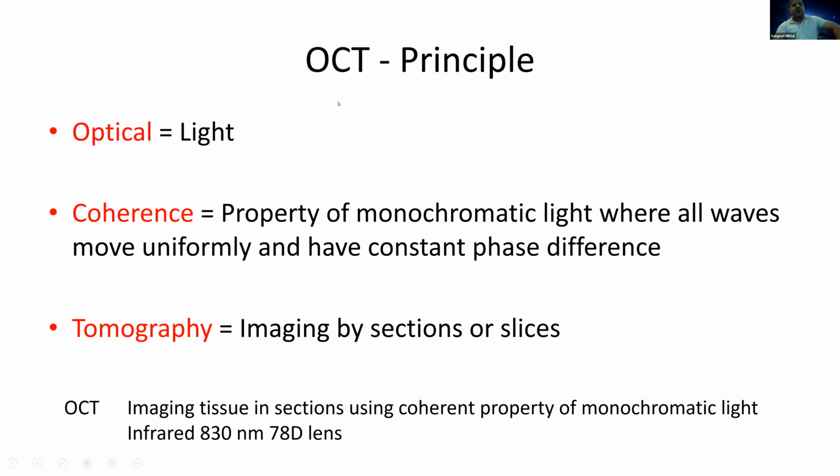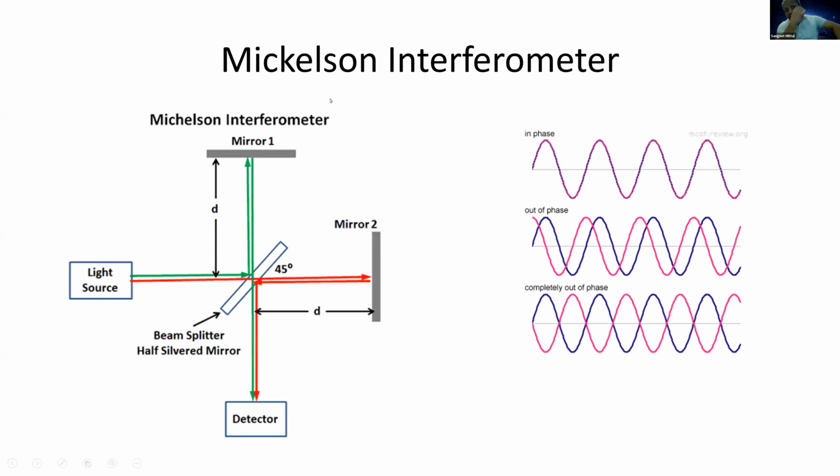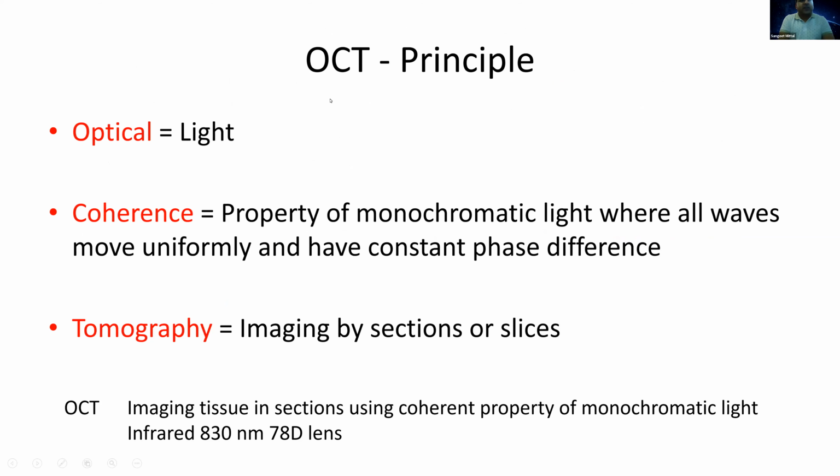The principle of OCT lies in the name itself. OCT stands for optical coherence tomography. Taking it one by one, optical means light, and coherence is a property of monochromatic light where all the waves move uniformly and have a constant phase difference. So all the waves in the monochromatic light are of the same wavelength, and they move in the same fashion if they are coming from the same source. Tomography is imaging by sections or slices. So OCT basically means imaging in sections using coherent monochromatic light.